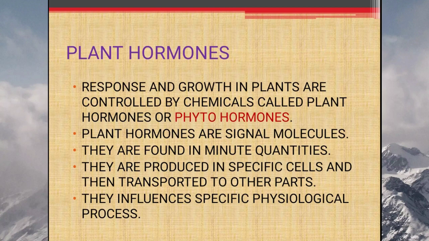Now about plant hormones. Response and growth in plants are controlled by chemicals called plant hormones. They are also known as phytohormones. Plant hormones are signal molecules. They are found in minute quantities. They are produced in specific cells and then transported to other parts. They influence a specific physiological process.